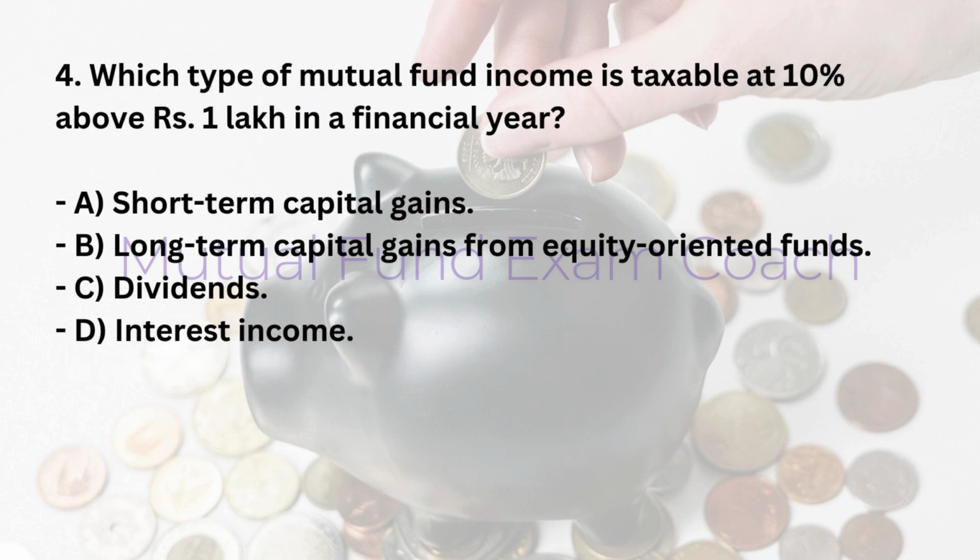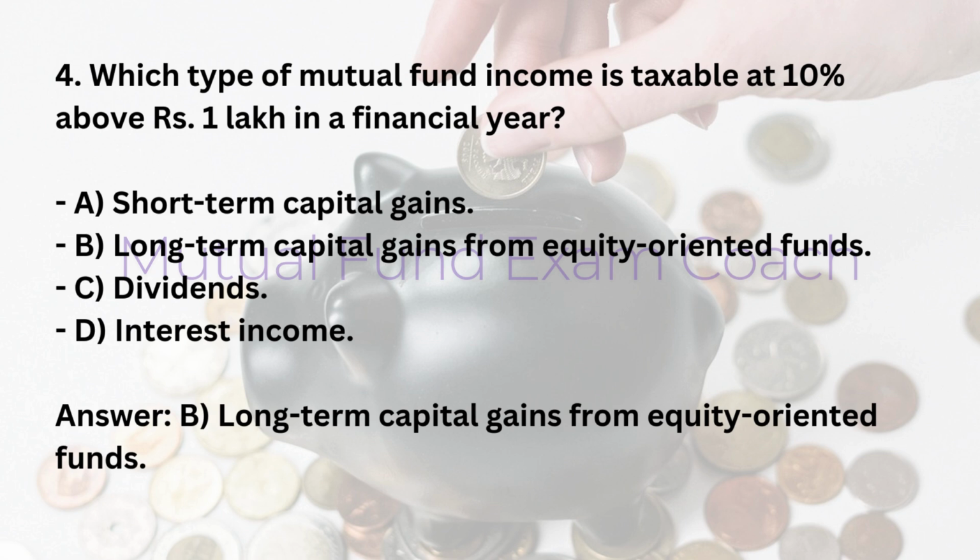4. Which type of mutual fund income is taxable at 10% above Rs 1 lakh in a financial year? A. Short-term capital gains. B. Long-term capital gains from equity-oriented funds. C. Dividends. D. Interest income. Answer, B. Long-term capital gains from equity-oriented funds.